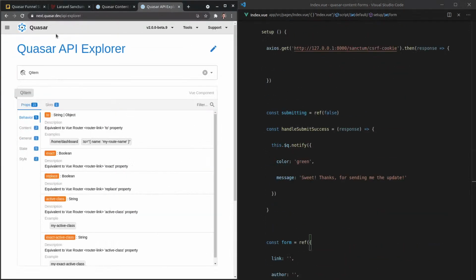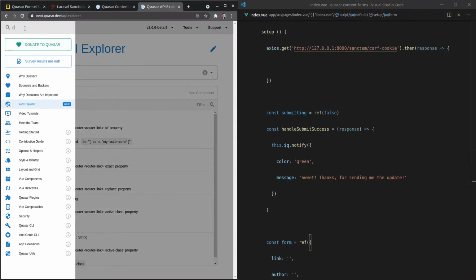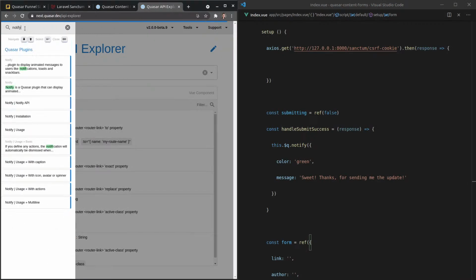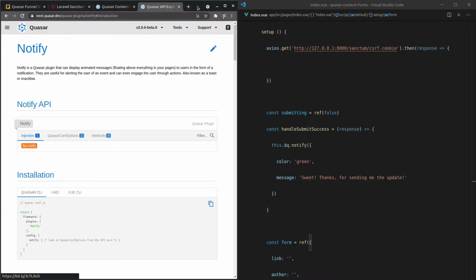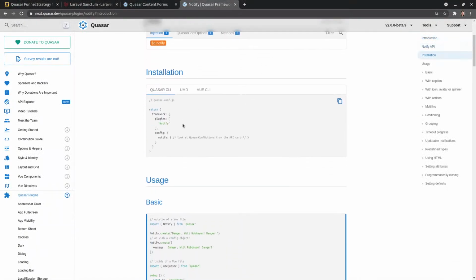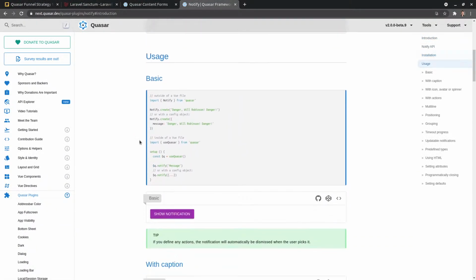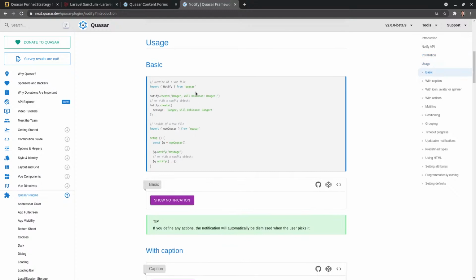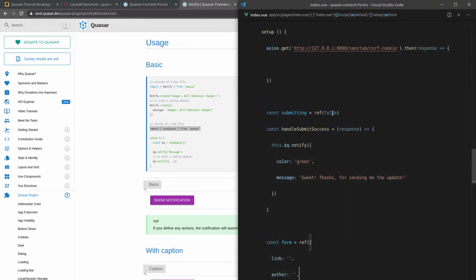So how about I come to the docs here, notify. Let's go full screen here. And let's find out how to use this. So we import it like this. And then we have to say useQuasar. $q is equal to useQuasar. Oh, okay. All right, that's not so bad.